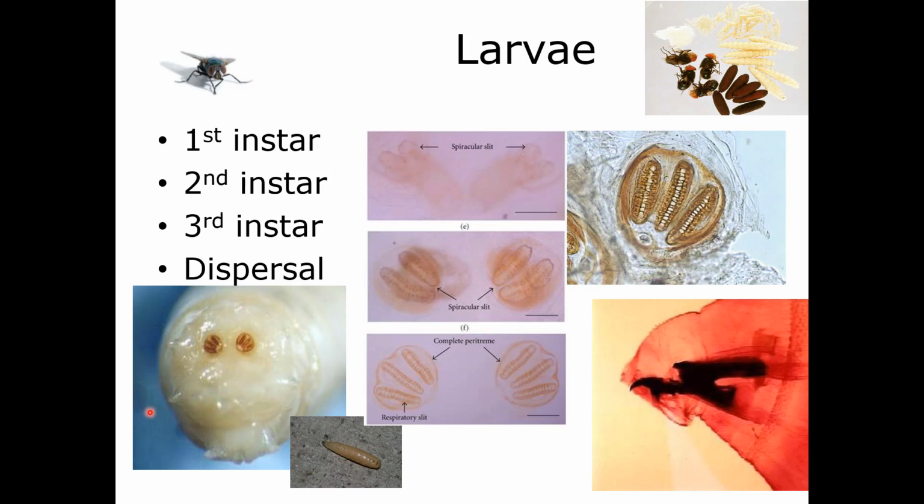They will then molt into the second larval instar. They will move into less putrid material. They'll do exodigestion. They'll start feeding. And they have 2 spiracular slits. They'll then molt into the third larval instar. And the third larval instar is really the voracious feeding instar.